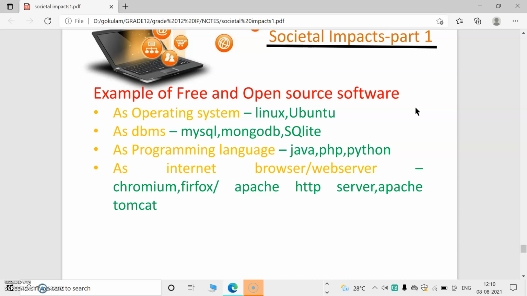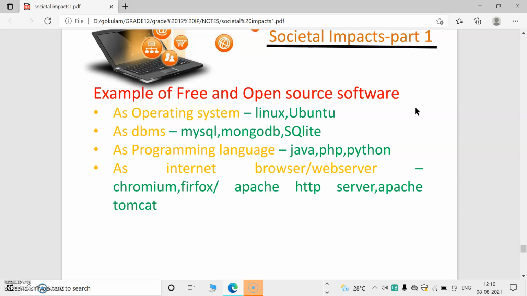Then in DBMS, what is DBMS? It is a database for the collection of data, which is known as a database management system. If you are logging in to Gmail, what happens? Our credentials are checked with the credentials in the Google server. Then if it is okay, only then can we log in. This is possible by using a database management system or database.